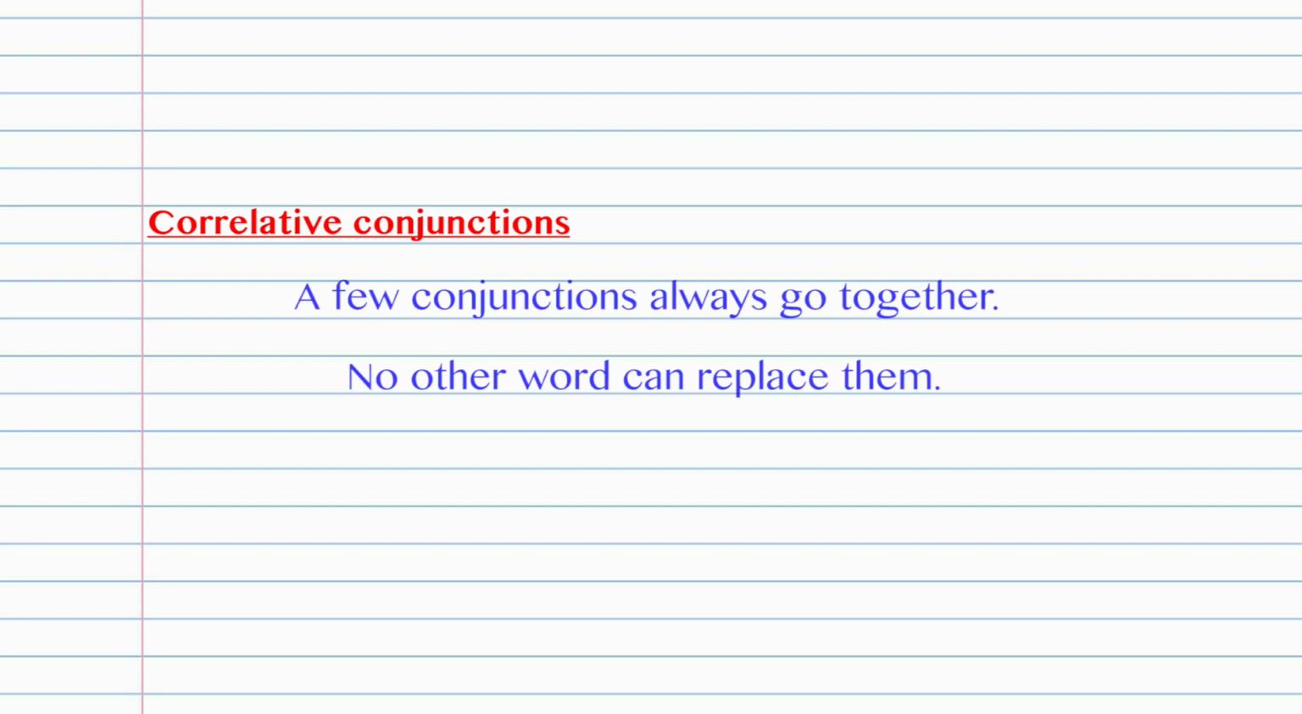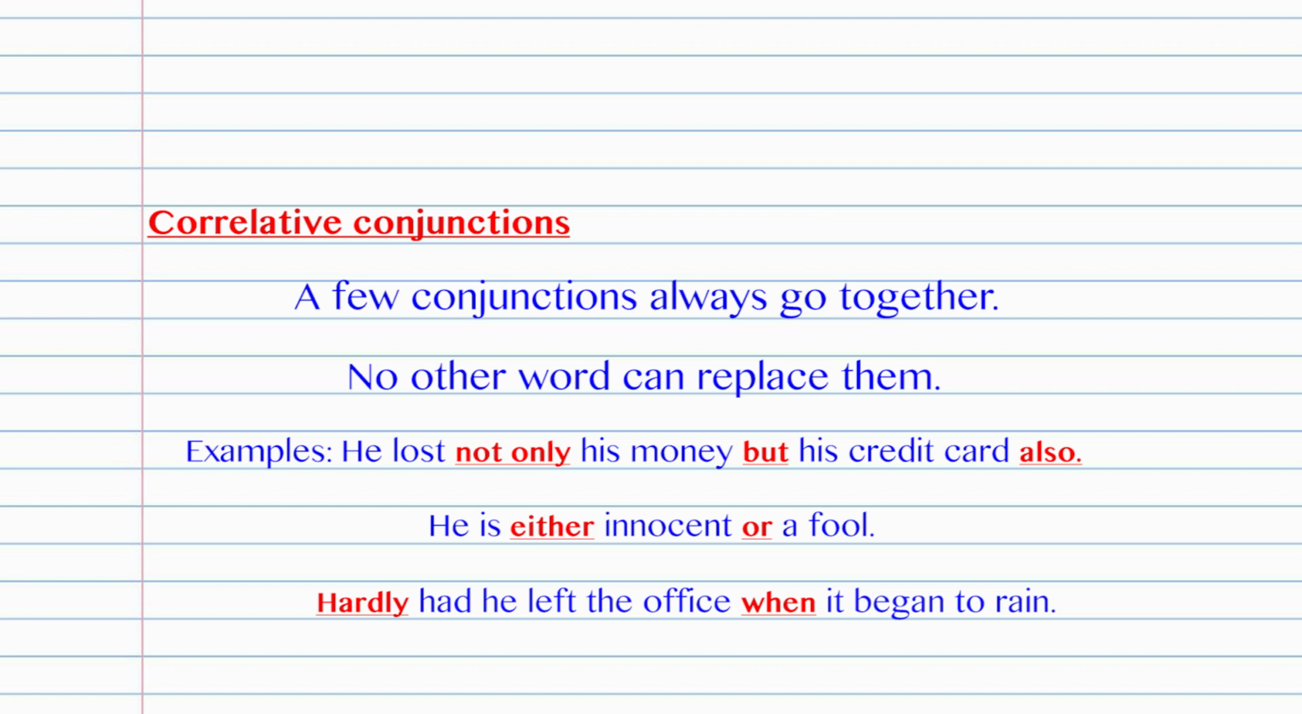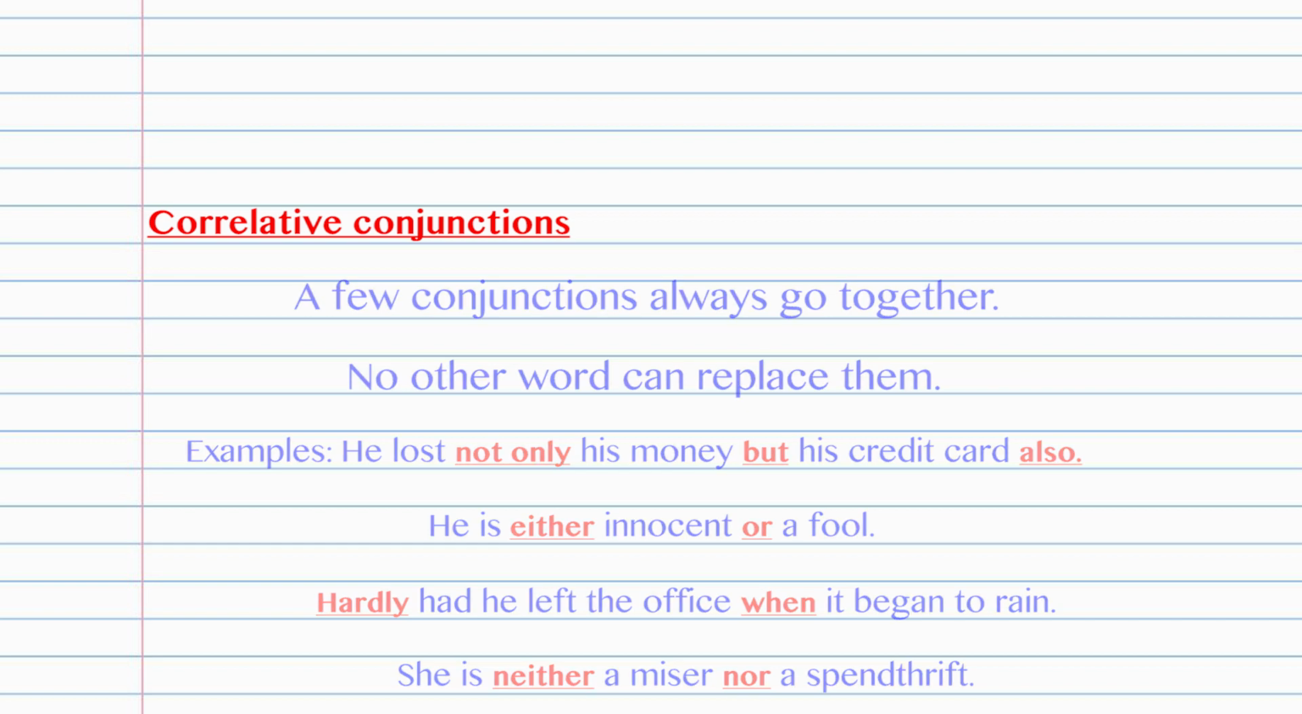A few conjunctions always go together. No other word can replace them. Example, he lost not only his money but his credit card also. He is either innocent or a fool. Third is, hardly had he left the office when it began to rain. Next example, she is neither a miser nor a spendthrift.